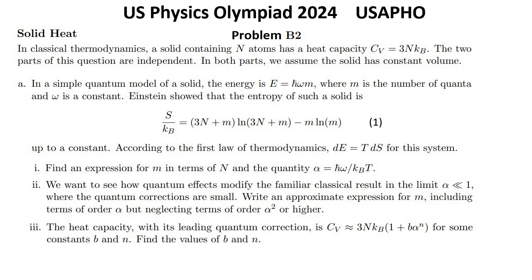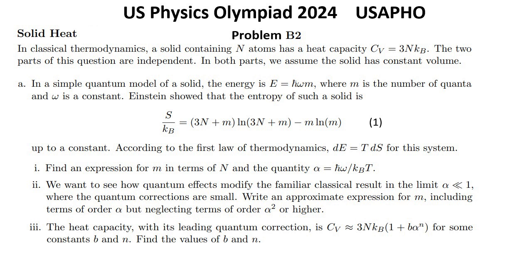Part 1. Find an expression for m in terms of n and the quantity alpha equals h-bar omega over kB T. Part 2. We want to see how quantum effects modify the familiar classical result in the limit alpha much less than 1, where the quantum corrections are small. Write an approximate expression for m, including terms of order alpha but neglecting terms of order alpha squared or higher.